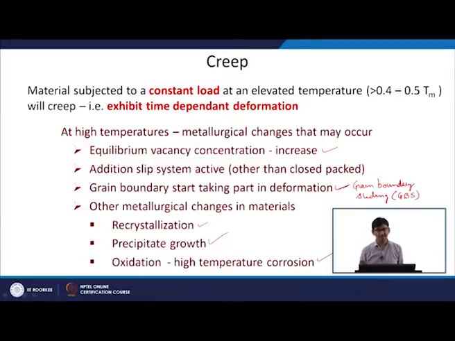Or it can have an oxidation problem. At high temperature most of the materials are susceptible to getting oxidized, because you always have an oxygen environment around it. So, at high temperature the material starts getting oxidized. Oxidation is one of the big problems, a corrosion problem, for high temperature materials.